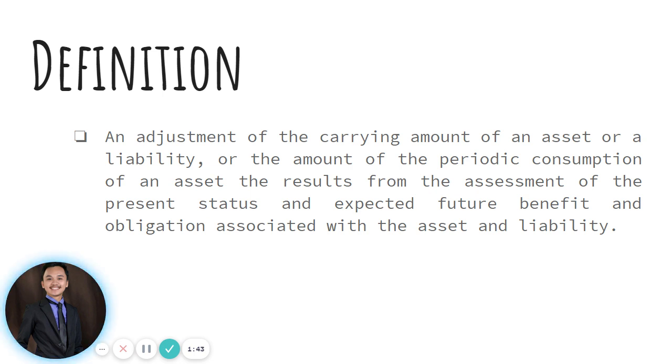So from the definition itself, guys, as we all know, we don't actually prepare financial statements with absolute accuracy because we know for a fact that we use estimates. There are line items in our financial statements that are products of estimates, and those estimates will change as time passes by. Therefore, in order for us to prepare a more objective and more relevant financial statement, we are required to adjust whatever estimates we have if ever there is a more reliable estimate of that item in our financial statements. All right.